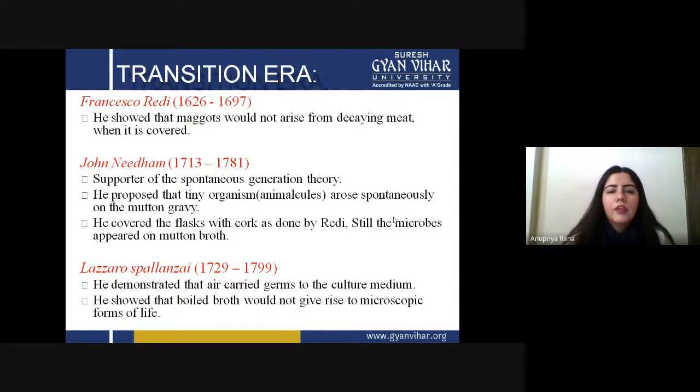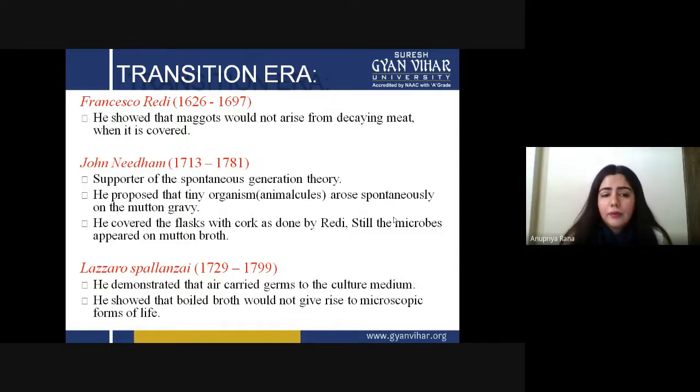He thought, if I cover this decaying meat, maybe the maggots will not be present on my meat. And when he did, he didn't get the maggots. So basically, the covering inhibits the microbes from coming onto the surface and causing disease or any kind of harm. This was a good thing. We also use that today: we cover things after use.